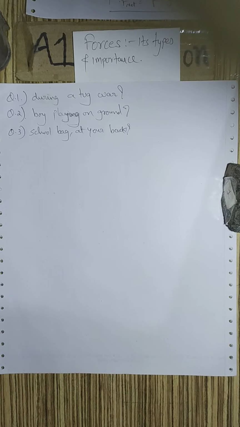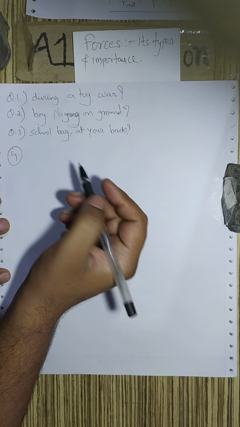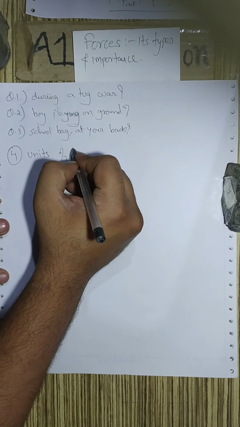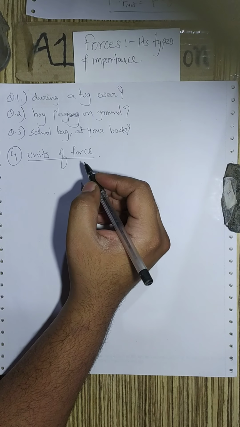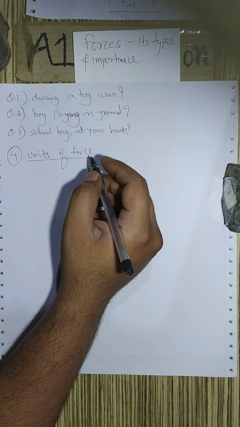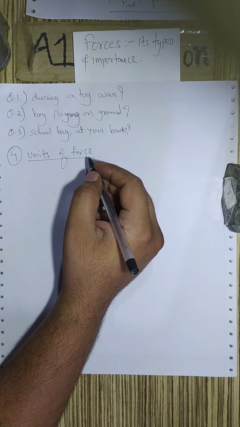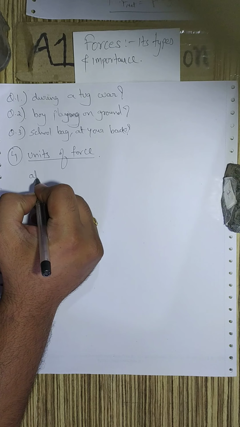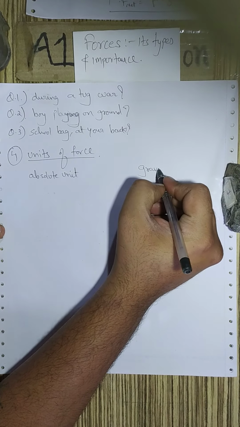The next topic that we move on to is units of force. Force, this word is used throughout the universe. You know that the universe also has planets, and planets also have gravity. Hence, units of force are classified into two categories: absolute units of force and gravitational units.